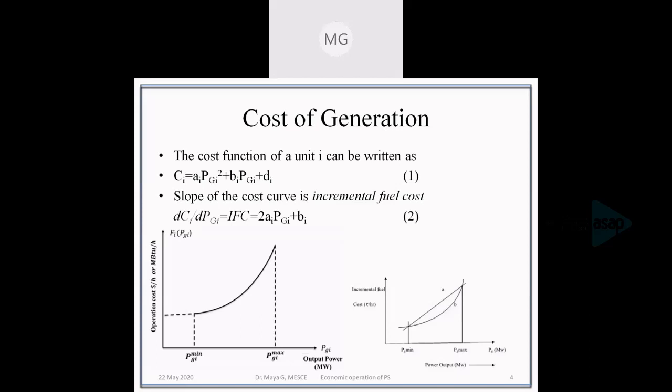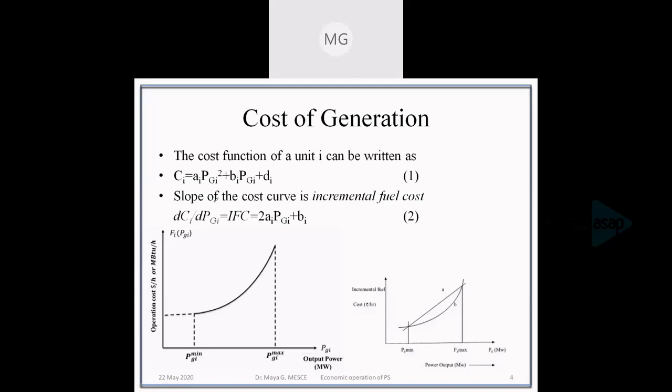We can draw the cost curve. Approximately, the cost curve can be shown by this figure. This figure shows the cost curve. So it can be almost approximated as a parabolic equation, which is given by equation number 1. There is a cost of a particular unit depending on the generation of that particular unit. The slope of this curve is very important in our optimal studies.